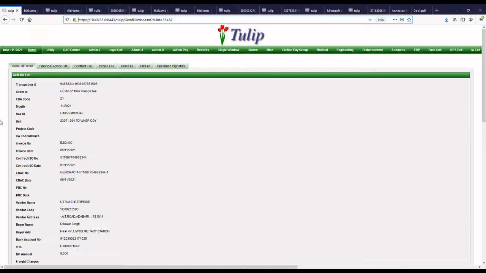Based on those procurements, when the goods and services are delivered or received, we generate the CRAC number, and based on that the bill is floated on the GEM portal, and through the GEM portal via the Honeybee server it comes to our Tulip system. This Tulip software is available at every regional CDA for processing online GEM bills, apart from doing other activities.